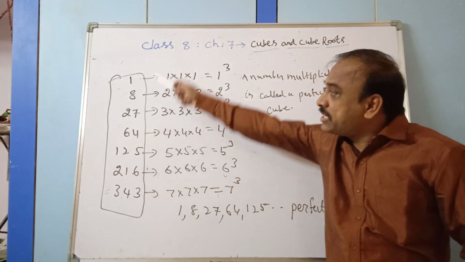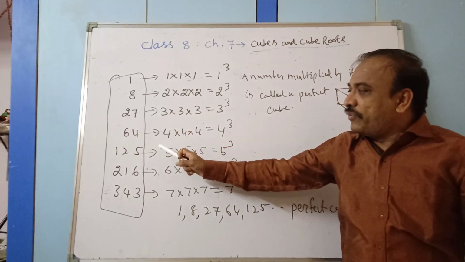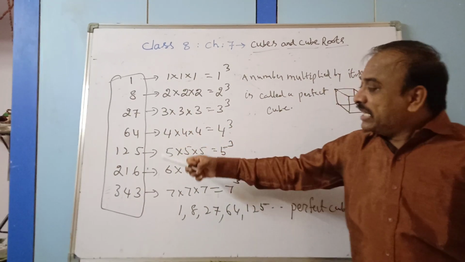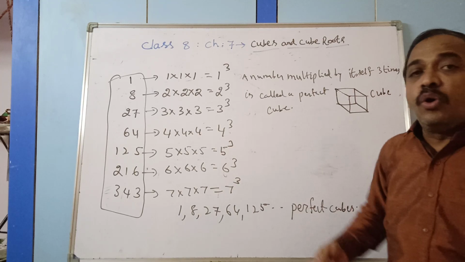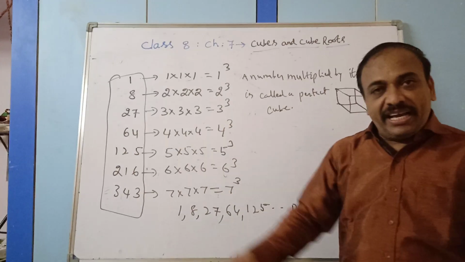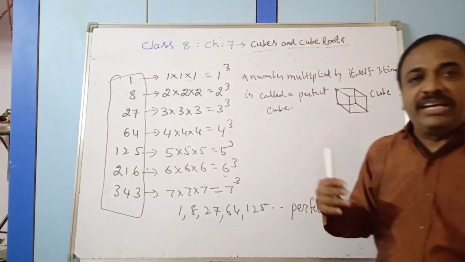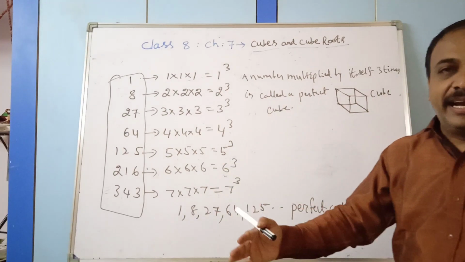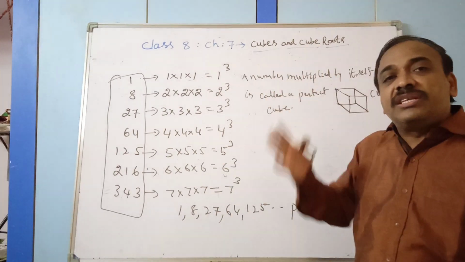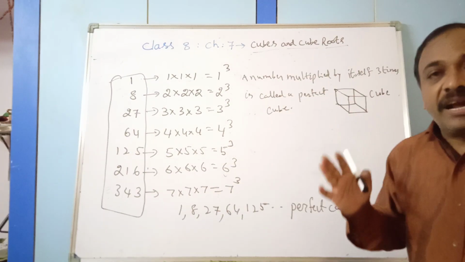So such numbers are 1, 8, 27, 64, 125, 216, 343. If you go further, 8 cube is 512, 9 cube is 729, 10 cube is 1000. Those numbers are called perfect cubes.